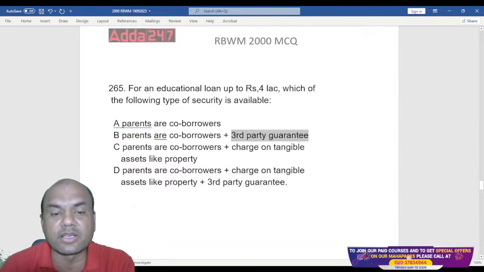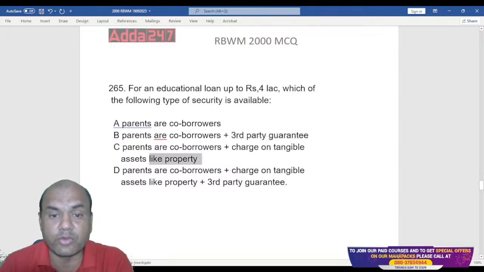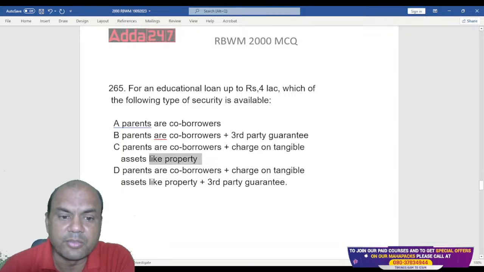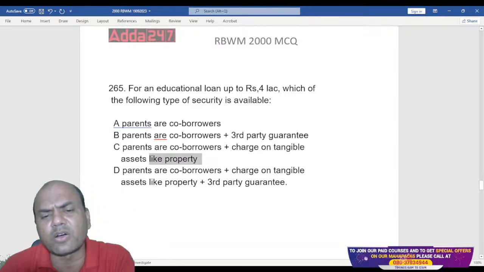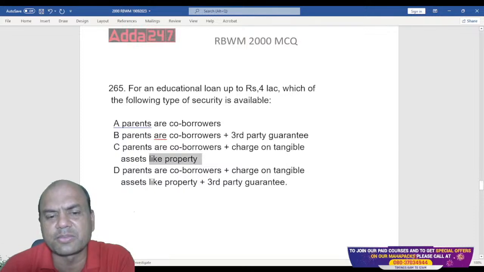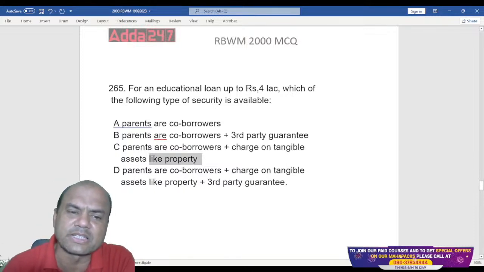Then parents as co-borrowers plus a charge on tangible assets like property or a house. Would you give a house as collateral for 4 lakhs? Parents as co-borrowers plus charge on tangible assets plus third party, all of this. So D is basically all of this.